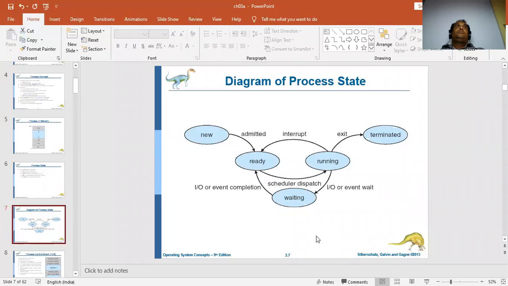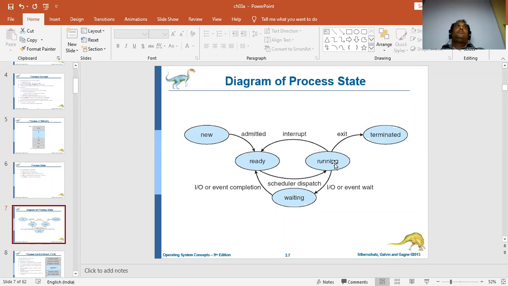And in the running state, if it requires any input output operation, then it will go to the input output waiting state and do the input output operation. From there it will go back to the ready state. Then it will wait in the sequence for its turn, and it will move to the running state. Once it has executed, it will get terminated.